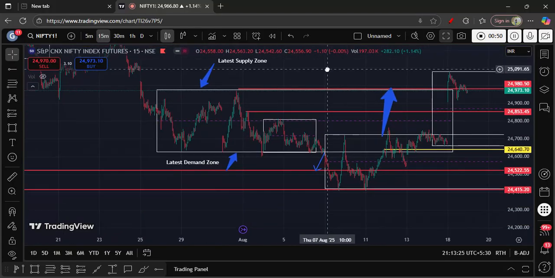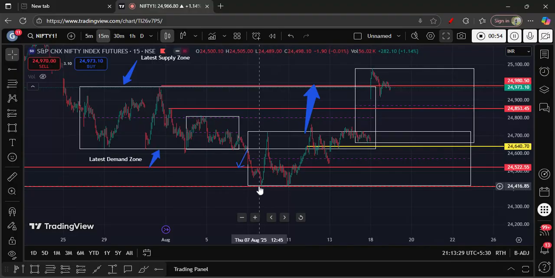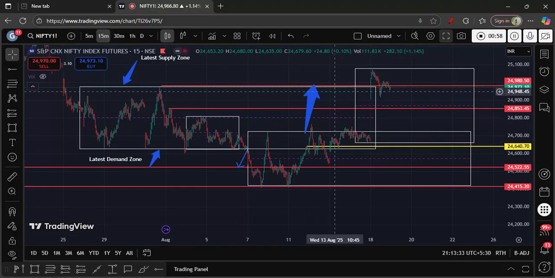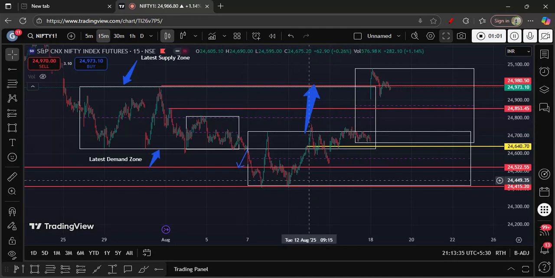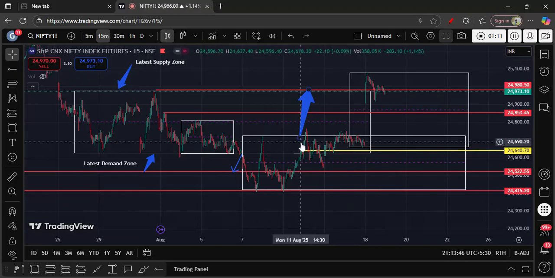In last week's video, we discussed that this is the demand zone and the low and the high. So the market has to break on either side, either upside or downside. And the targets are as discussed: 24,500, 25,000, and the downside is 24,000. So this was the expectation that we had.